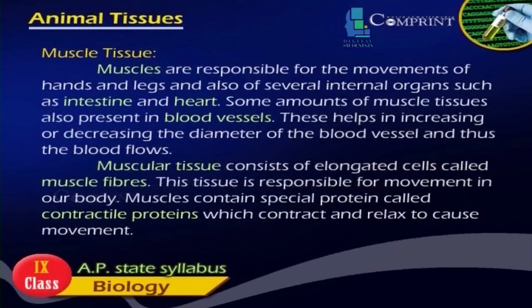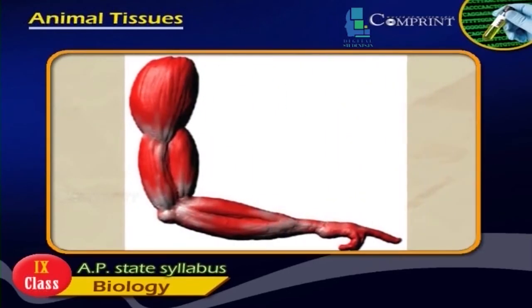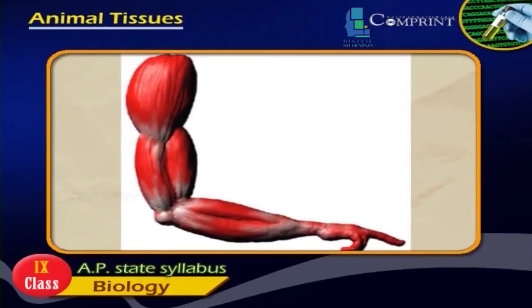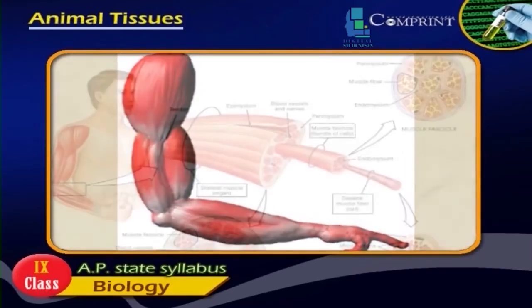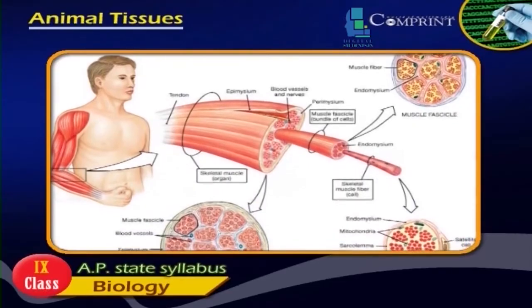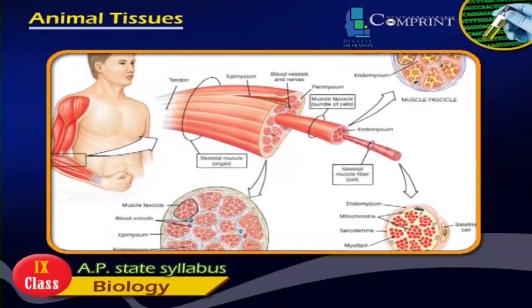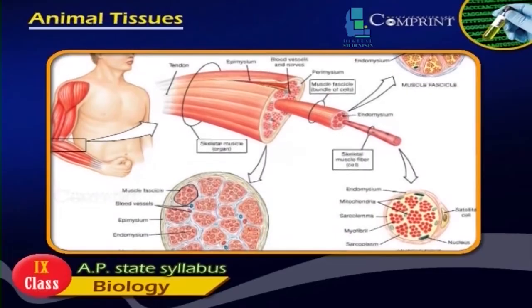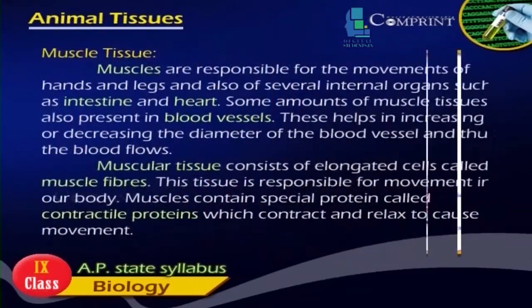Muscular tissue. Muscular tissues are responsible for the movements of hands and legs and also of several internal organs such as intestine and heart. Some amounts of muscular tissue are also present in blood vessels. These help in increasing or decreasing the diameter of the blood vessel and thus the blood flows. Muscular tissue consists of elongated cells called muscular fibers. This tissue is responsible for movement in our body.